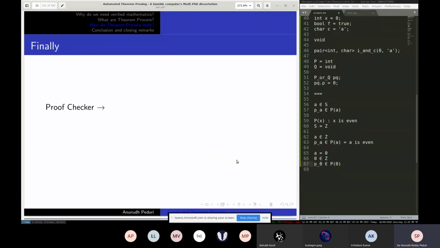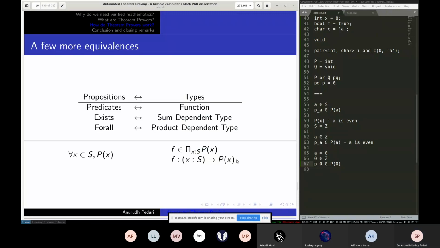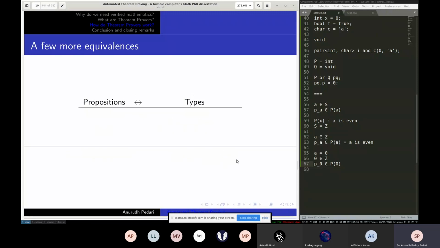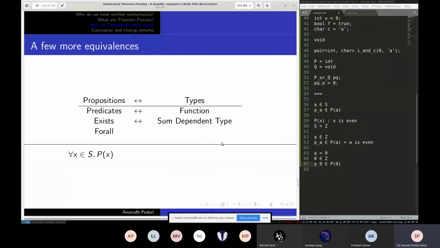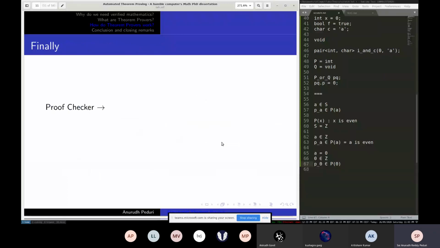So now finally let's conclude. Even if you ignore this part, if you just look at the previous definitions, these equivalences, what does it become? We want to build a proof checker. What is a proof checker effectively now after doing these so-called equivalent transformations? It just becomes a type checker or a compiler. A compiler is basically something that does a little more. A C compiler, for example, checks the types, and then once it's finished, checks if everything is correct and generates code that can be run. But if you just make C compile and not generate code, then it becomes a type checker.